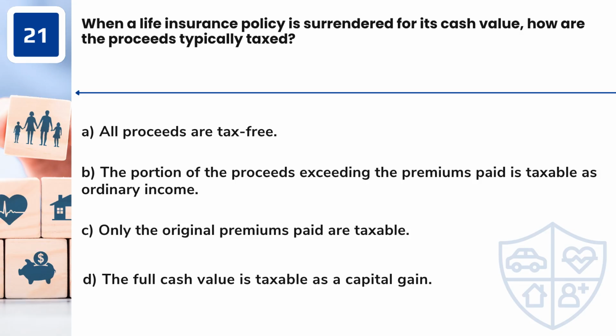Question 21. When a life insurance policy is surrendered for its cash value, how are the proceeds typically taxed? A. All proceeds are tax-free. B. The portion of the proceeds exceeding the premiums paid is taxable as ordinary income. C. Only the original premiums paid are taxable. D. The full cash value is taxable as a capital gain.